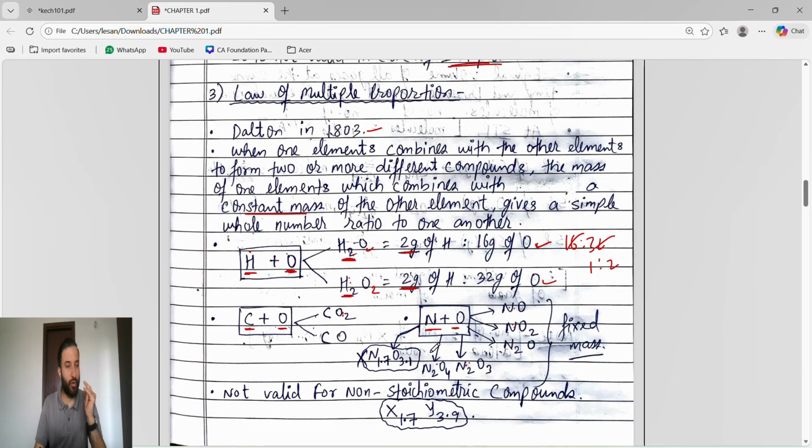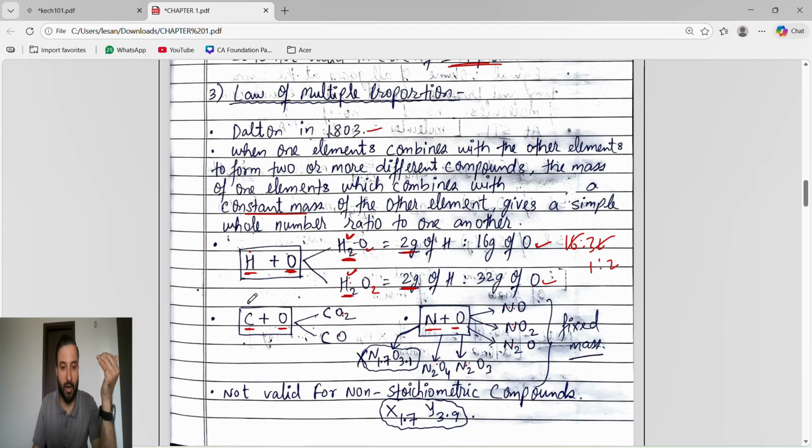The law of multiple proportion says that if two elements react with each other and we get two or more compounds, one element has a constant mass and the other element's mass keeps on changing.